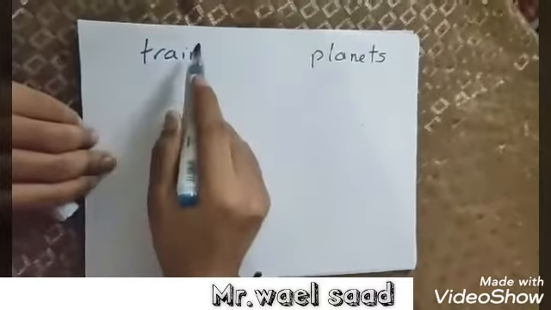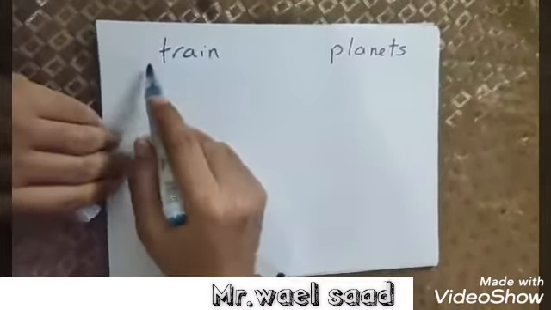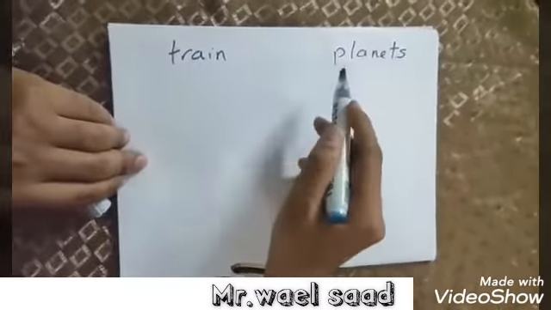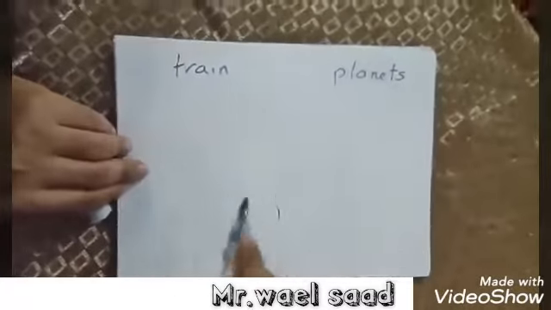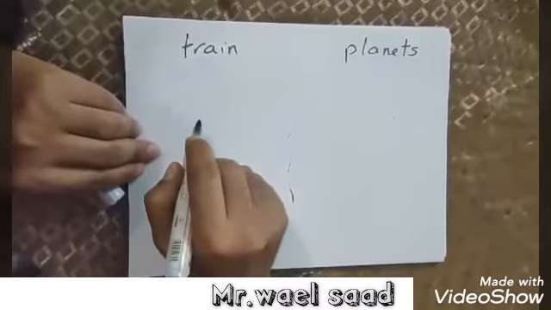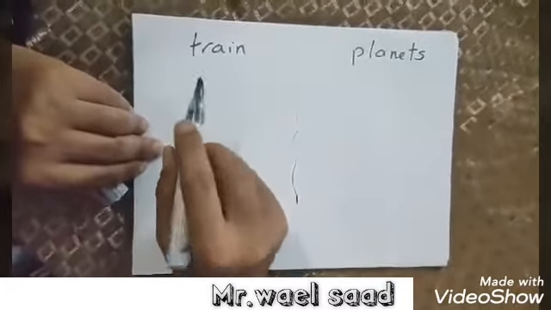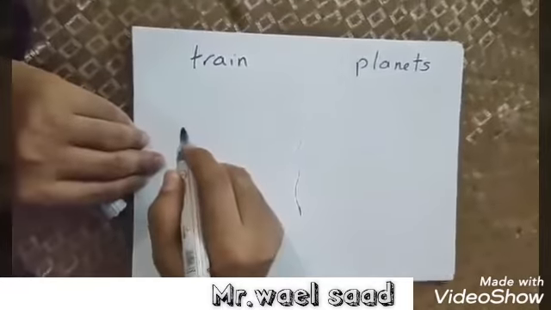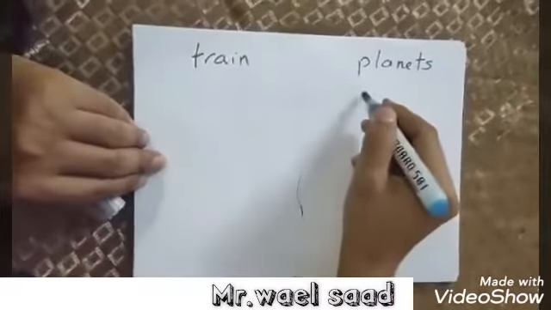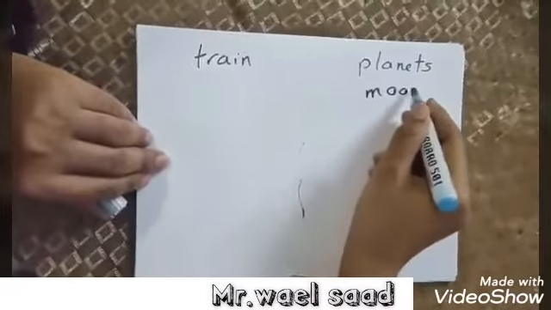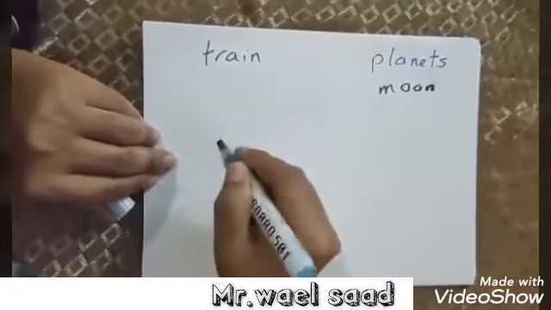We have some types of motion as train motion, and we have planets motion. If I want to classify the motion of the moon, as train or as planets? Yes, moon as planets motion.